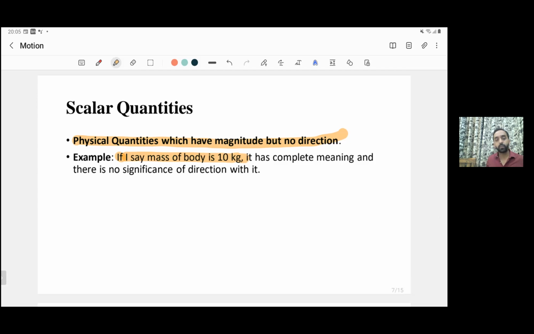Other examples could be the time. Time also does not require the direction. Volume does not require the direction. And the distance also, what we have just discussed, that is also a scalar quantity. It does not have any direction.